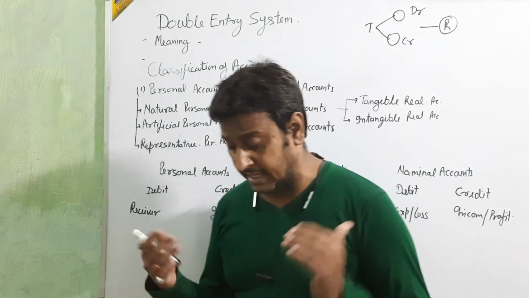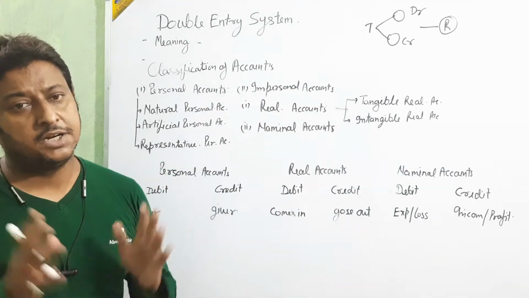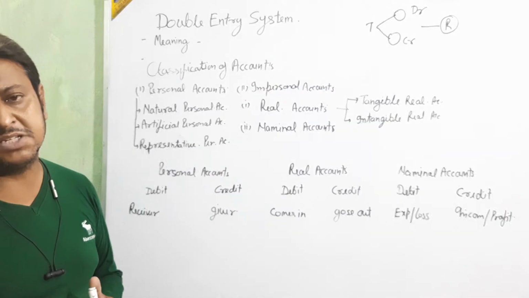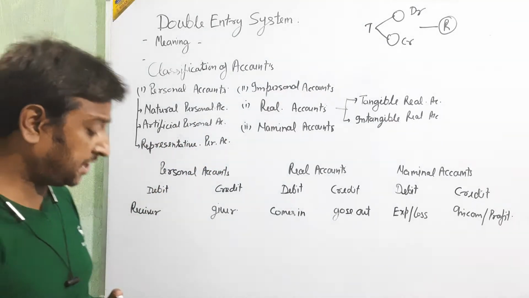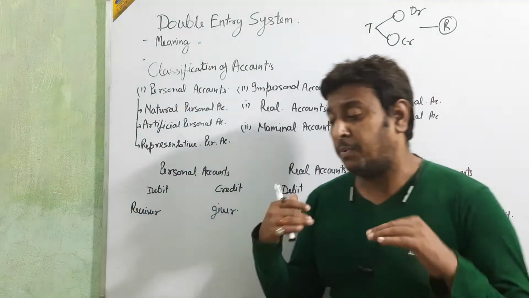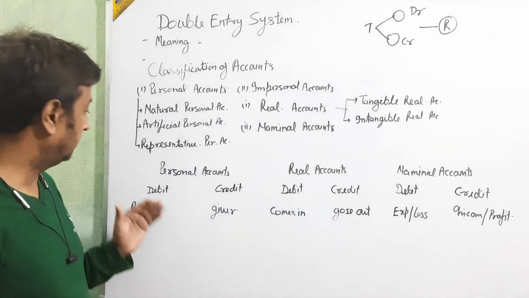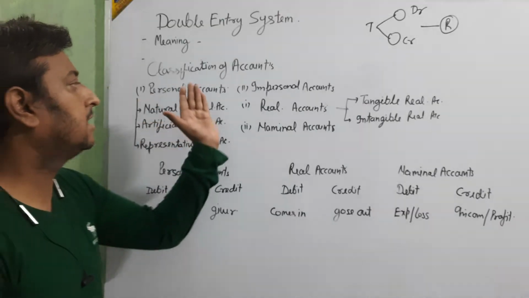The account which is related with our names is the natural personal account. An account related with the name of a firm, business, organization is the artificial personal account. And next, representative: the account which represents the natural person is the representative account.